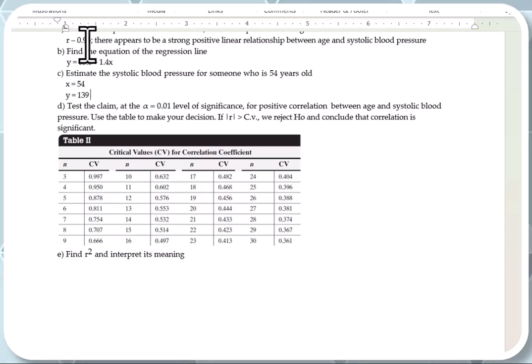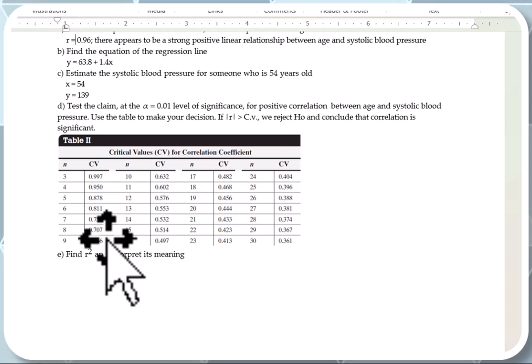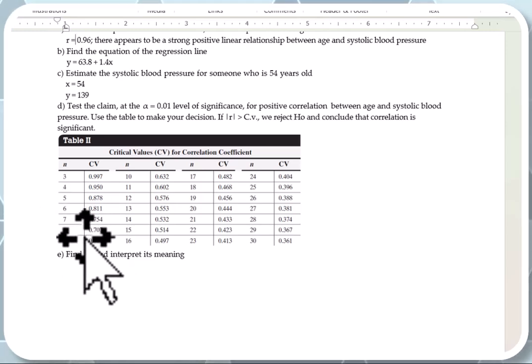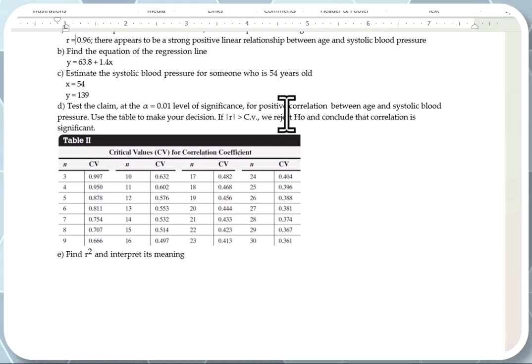It's 0.96. And what's the sample size? N is 9, so we have to look for 9. The critical value, guys, as you can see, is 0.666. And R is bigger than this, so we reject the null hypothesis and conclude that correlation is significant.